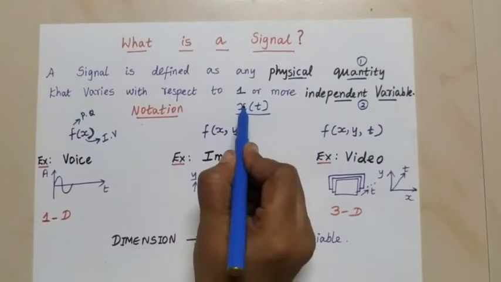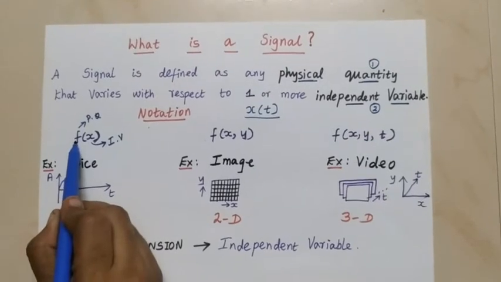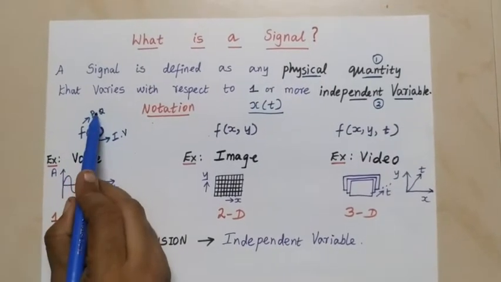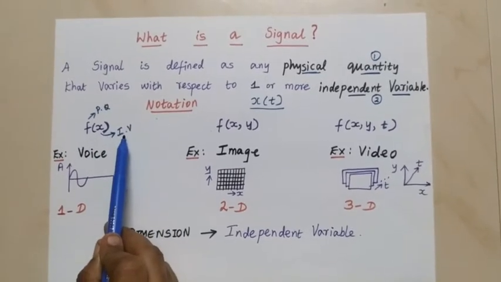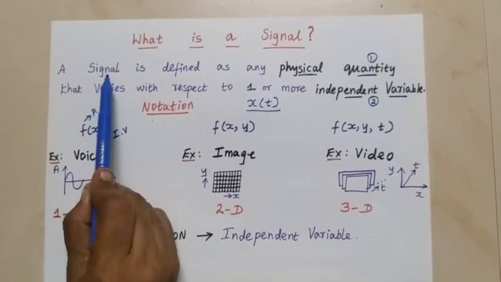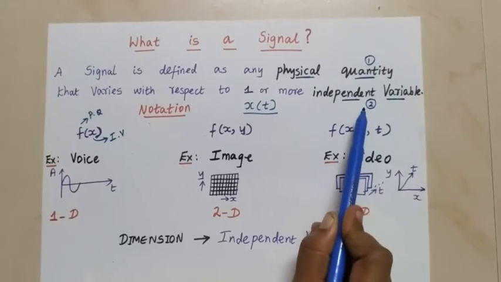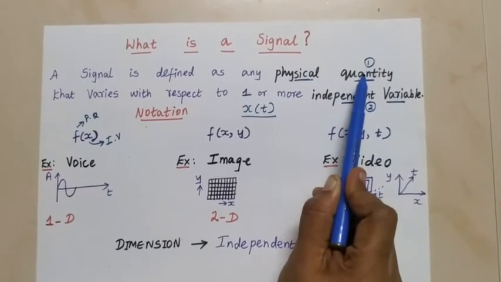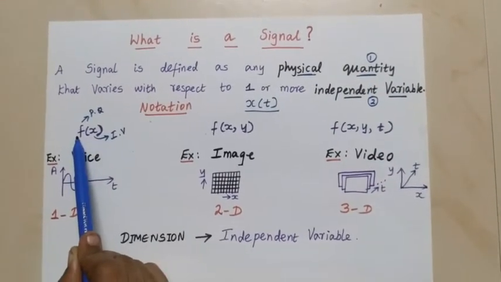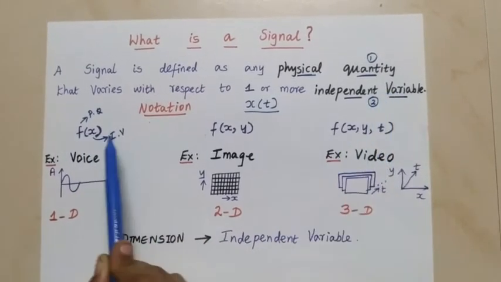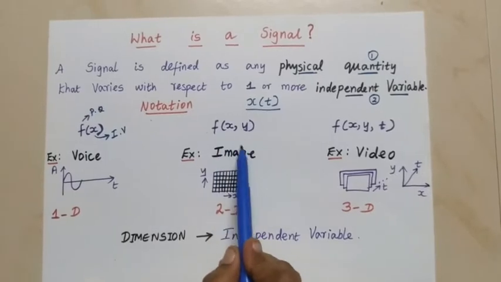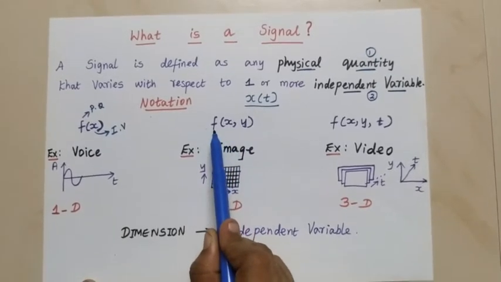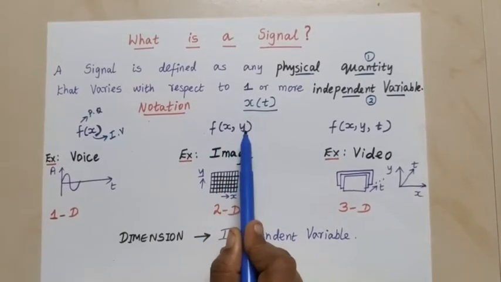So this letter x, or for example f, denotes a physical quantity and x denotes the independent variable. So what's a signal? Physical quantity varying with independent variable. Physical quantity we have represented as f, independent variable we have denoted as x. Or it can also be denoted as f of x comma y.